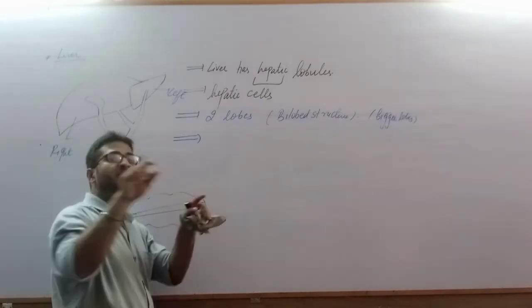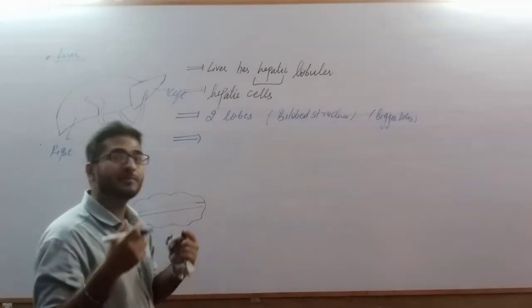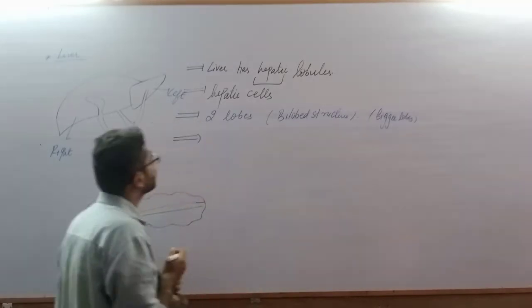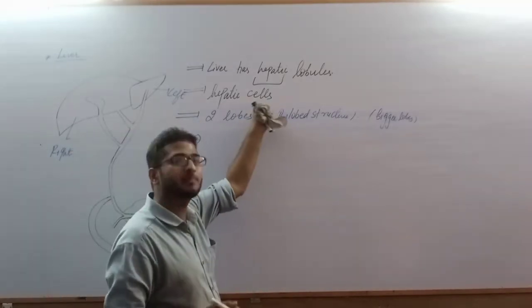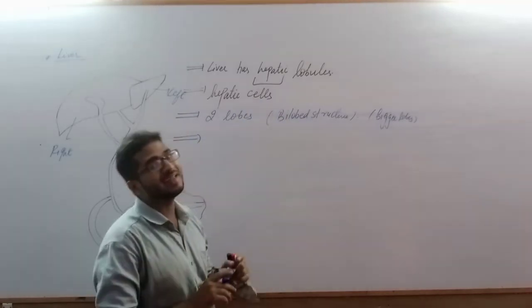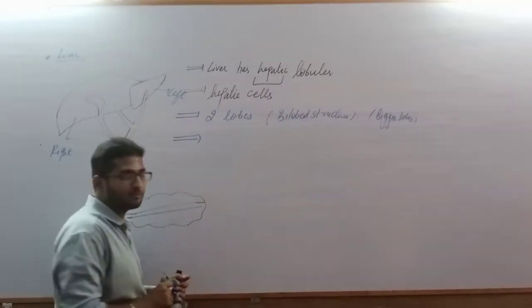So there should be some sort of fibrous tissue that covers the entire liver, just for protection only. So these hepatic globules, which contain hepatic cells, are covered by a capsule, and that capsule is called Glisson's capsule.